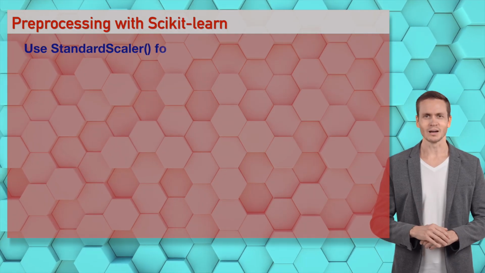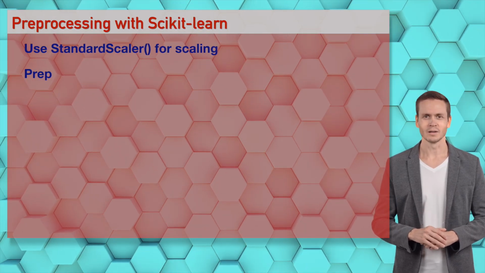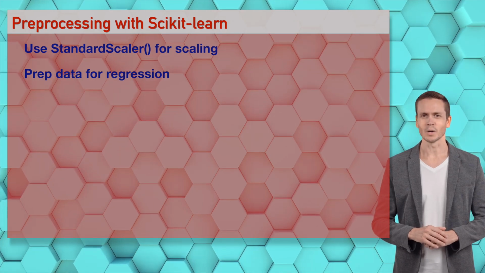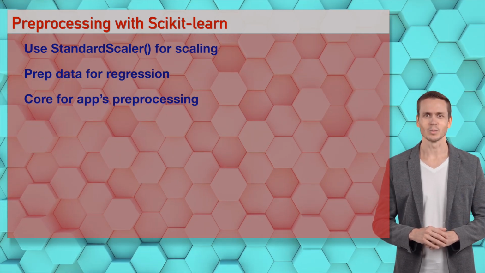Wizards, StandardScaler preprocesses data like a hot transformation for Sophia, scaling AI features. It's a preprocessing party. Let's drop this code beat.